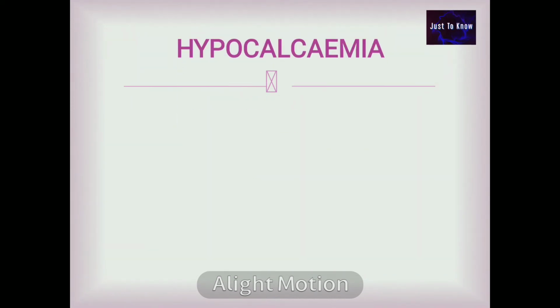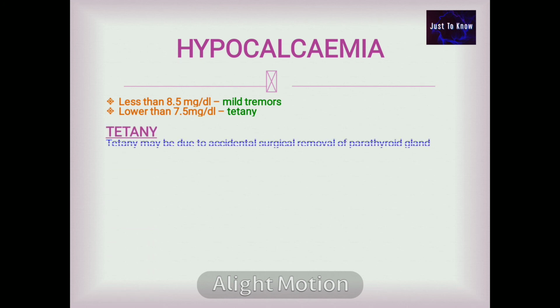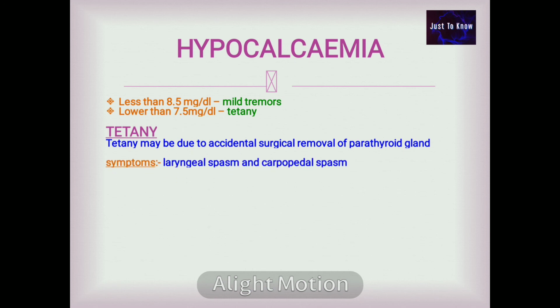Hypocalcemia. When serum calcium level is less than 8.8 mg per dl, it is hypocalcemia. If the serum calcium level is less than 8.5 mg per dl, there will be a mild tremor. And if it is lower than 7.5 mg per dl, it is tetany, a life-threatening condition. Tetany may be due to the accidental surgical removal of the parathyroid gland. Symptoms. In tetany, neuromuscular irritability is increased. So the main manifestation is carpopedal spasm and laryngeal spasm, which may lead to death.